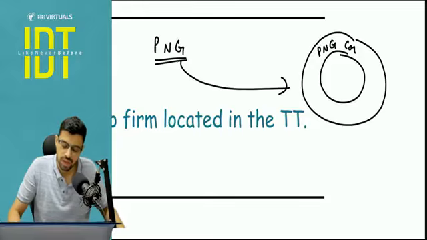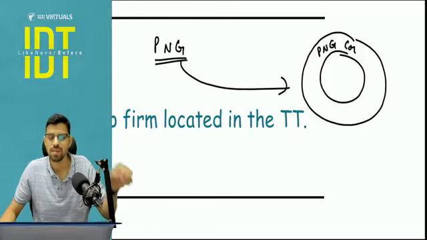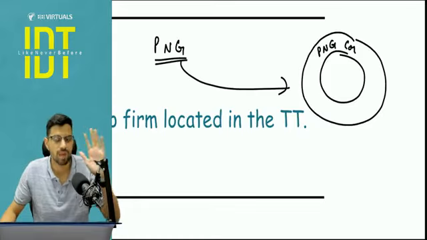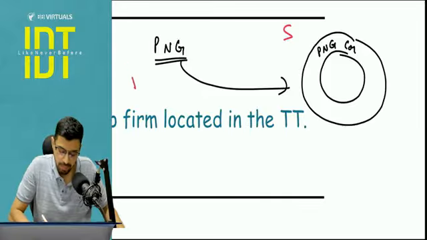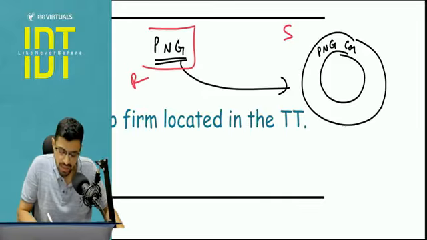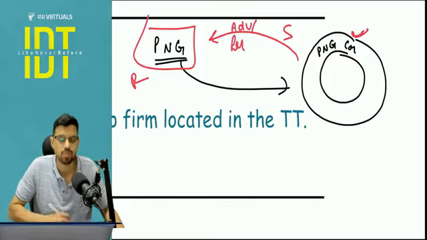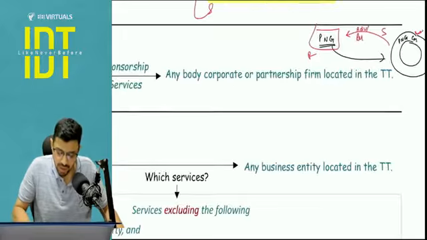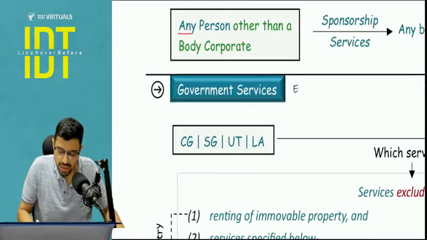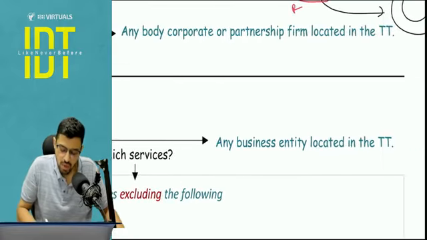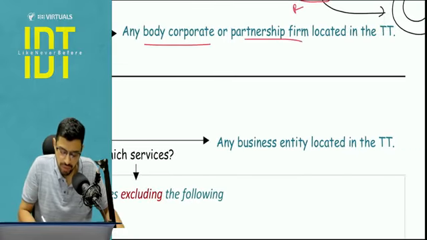And a lot of times there is confusion about who is the supplier and who is the recipient. Simple formula: the person who is receiving money is the supplier. So I am the supplier and PNG is the recipient, because I am giving the service of advertisement and promotion by way of event sponsoring. Is it clear? Now here the supplier is any person other than a body corporate, and the recipient is a body corporate or a partnership firm, meaning a company, LLP or a firm.